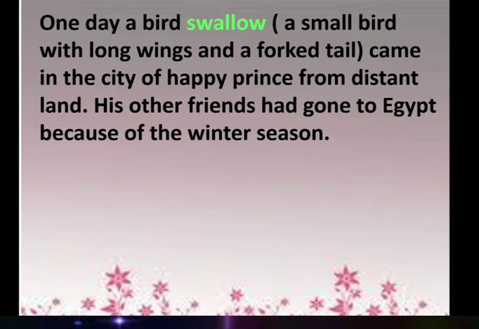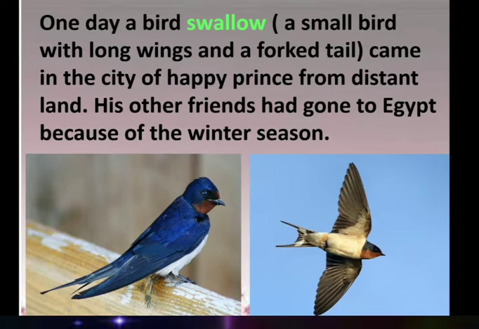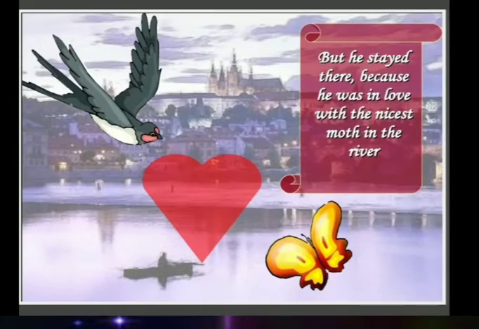Listen carefully. One day a swallow, a small bird with long wings and a forked tail, came to the city of the Happy Prince from a distant land. His other friends had gone to Egypt because of the winter season. You can observe this bird in this picture. This is the bird swallow. Now, why did that bird remain behind? He stayed there because he was in love with the nicest moth by the river.